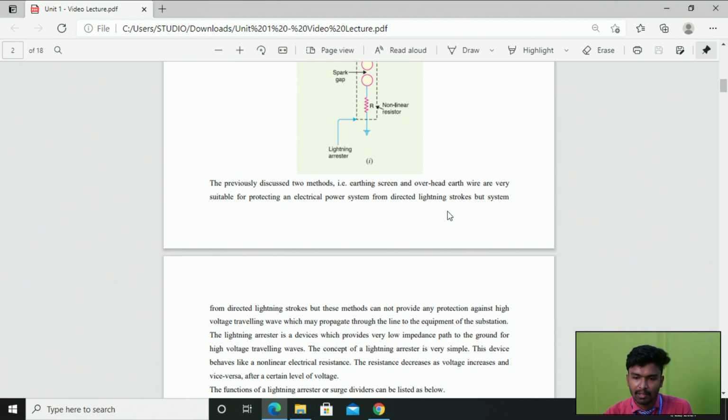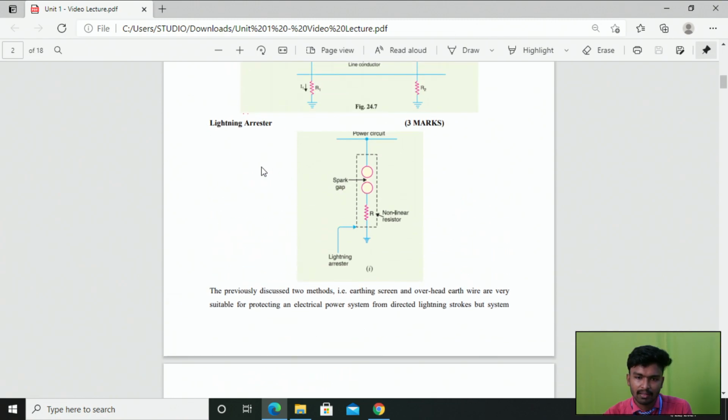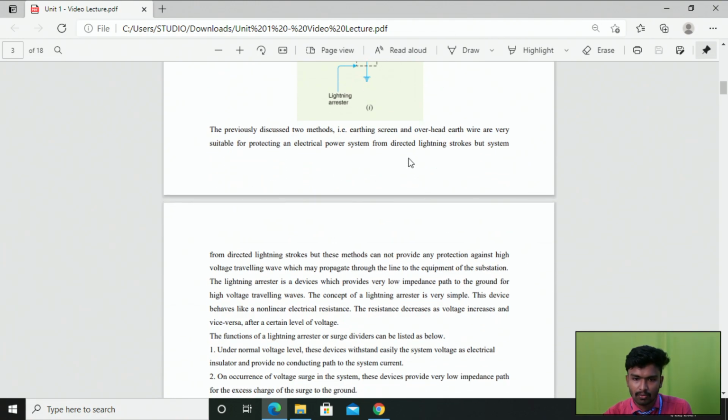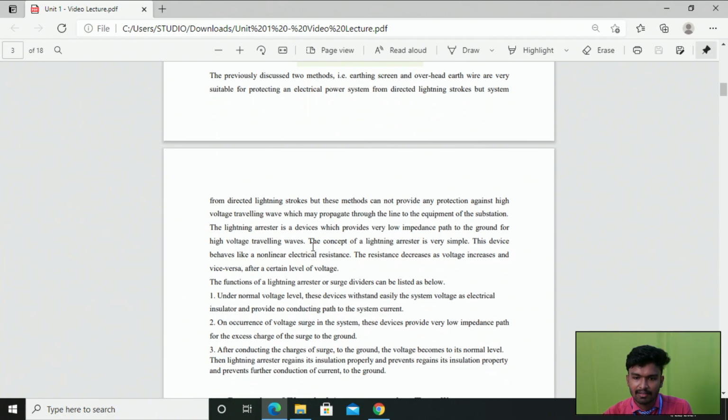But the limitation of the above two methods is that they do not provide protection against the overvoltage which is created due to indirect lightning strokes, right? So that is why here we go with the lightning arrester. These methods cannot provide any protection against high voltage traveling waves which may propagate through the line to the equipment of the substations, right?